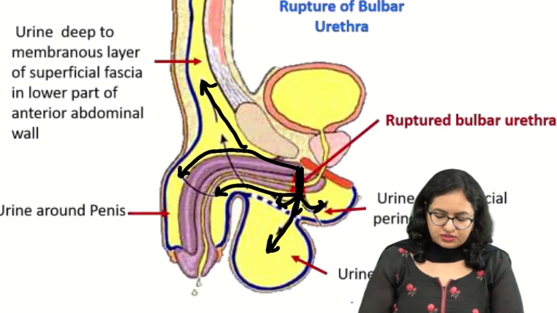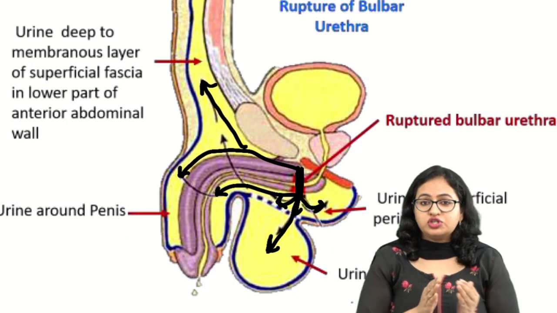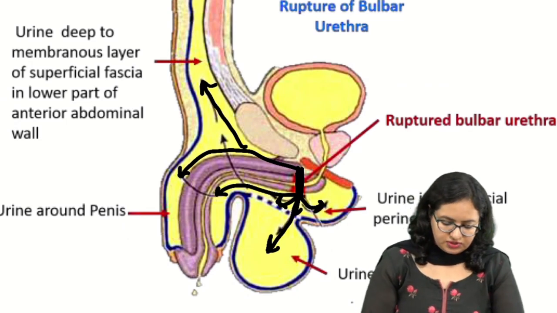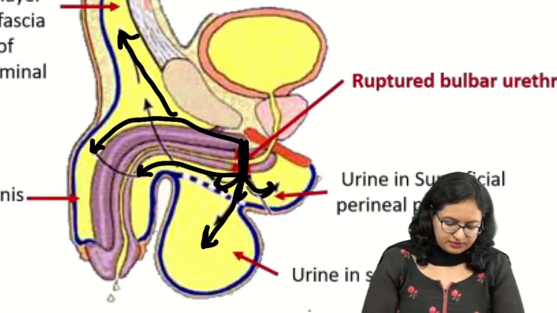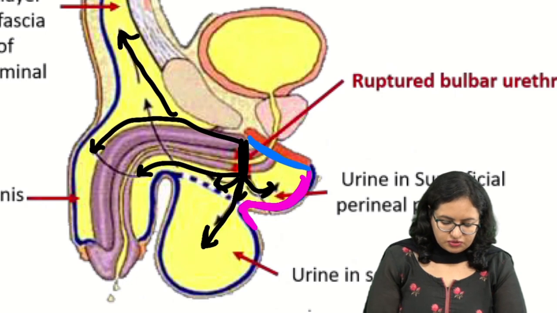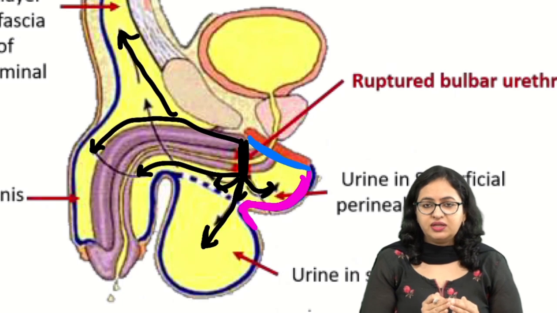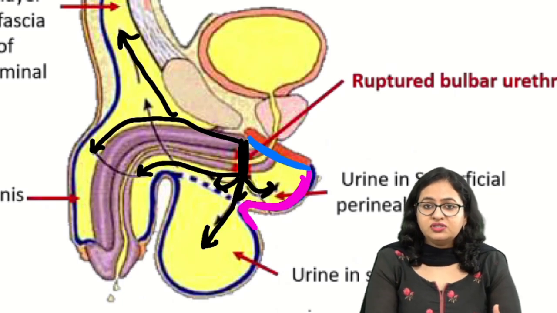Now the fasciae, the Colles fascia and the Scarpa fascia, are arranged in such a manner that posteriorly, if you see this Colles fascia, I will just mark it. This is the Colles fascia and this is the perineal membrane. So posteriorly the Colles fascia combines with the perineal membrane and the urine does not go posteriorly to the ischiorectal fossa.